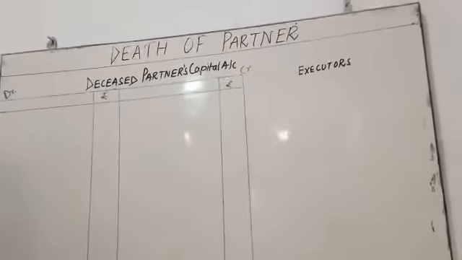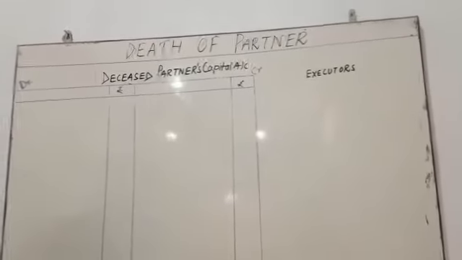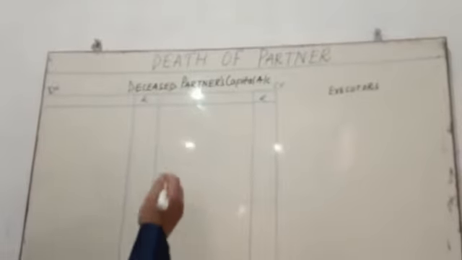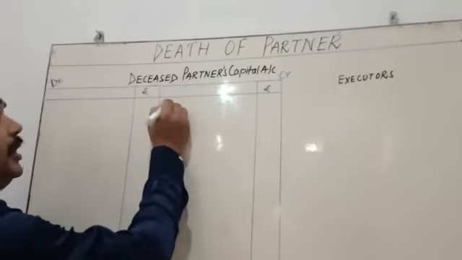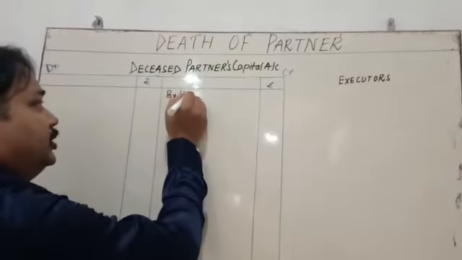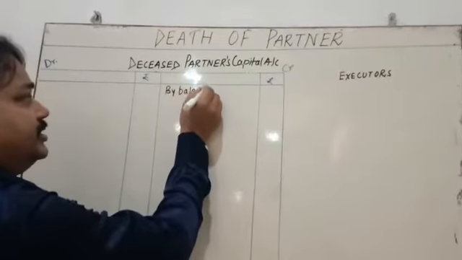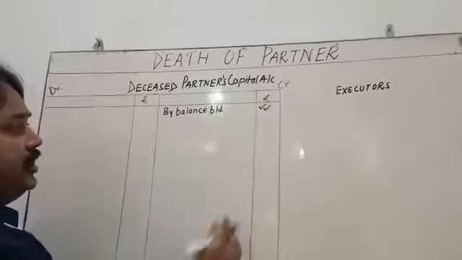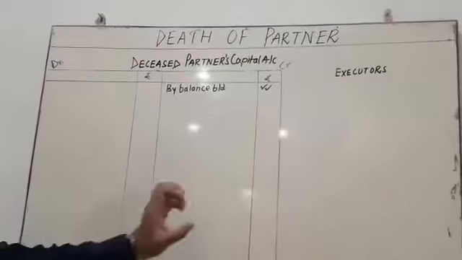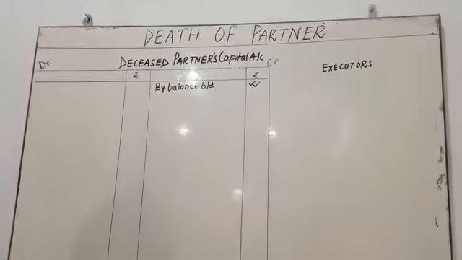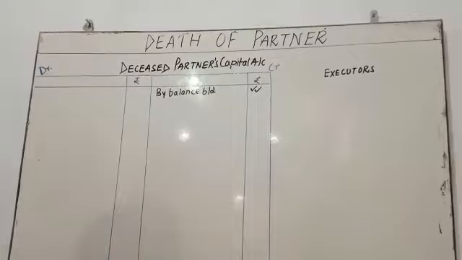Whatever the amount which is credited means we are going to pay. The first is whatever the balance of amount standing in the capital. So you record here balance brought down, it is the balance which appears at the time of the death of the partner, that should be credited into this partner's capital account.